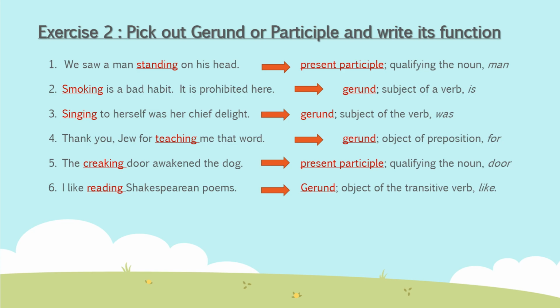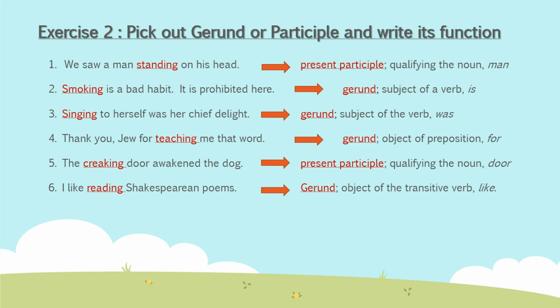Now: Singing to herself was her chief delight. Here, singing is a gerund, and it is the subject of a verb. Which verb? Was. Now, the fourth one: Thank you for teaching me that word. Here, teaching is a gerund, and you can see just before teaching, for is there. So it is the object of the preposition. For is the preposition here.